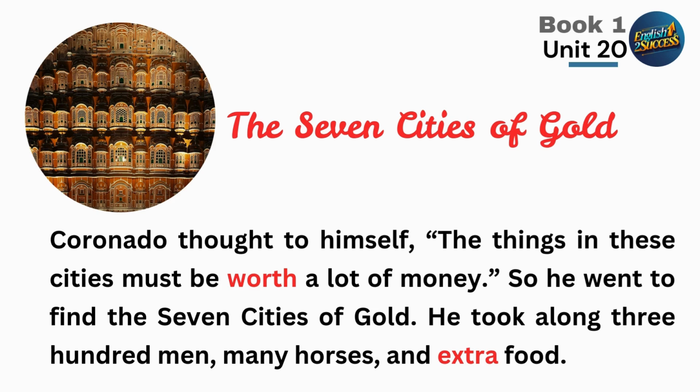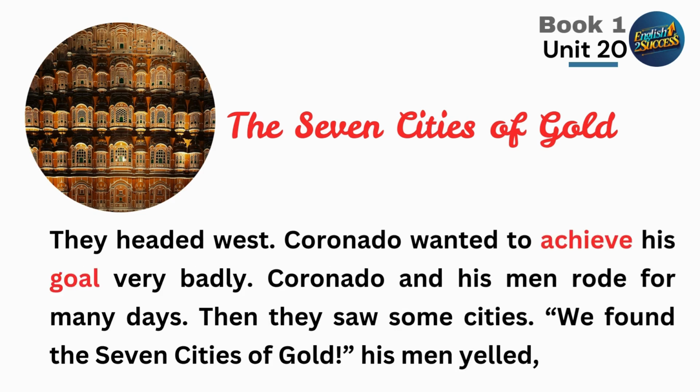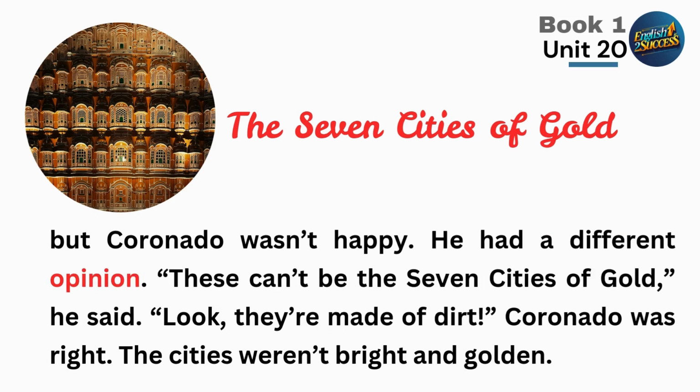So he went to find the 7 Cities of Gold. He took along 300 men, many horses, and extra food. They headed west. Coronado wanted to achieve his goal very badly. Coronado and his men rode for many days. Then they saw some cities. "We found the 7 Cities of Gold!" his men yelled, but Coronado wasn't happy. He had a different opinion.